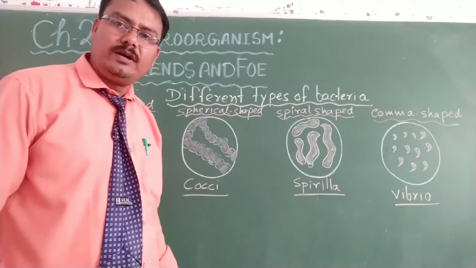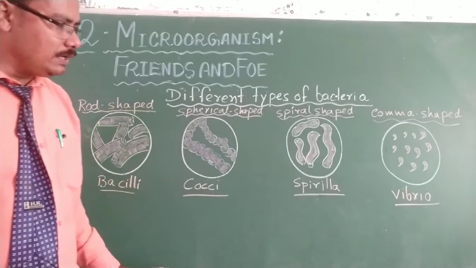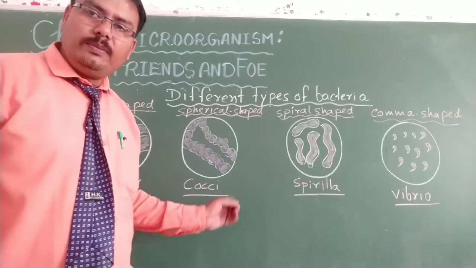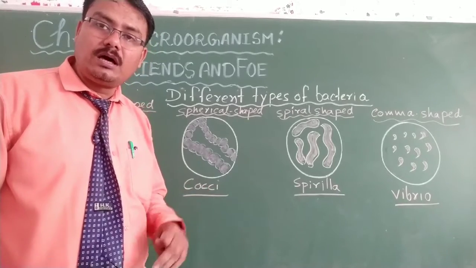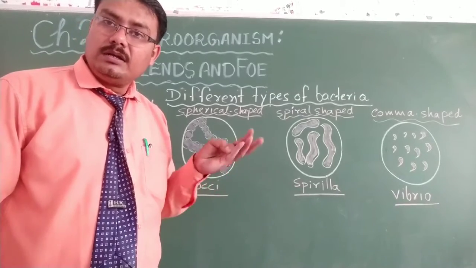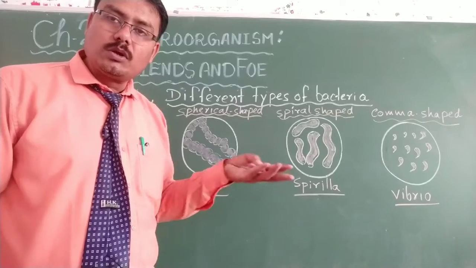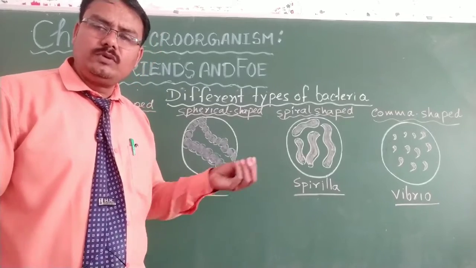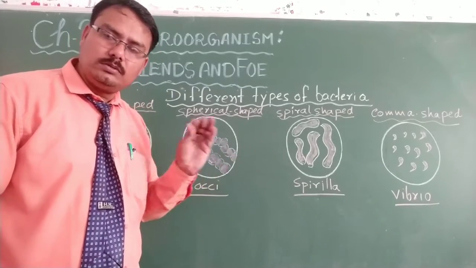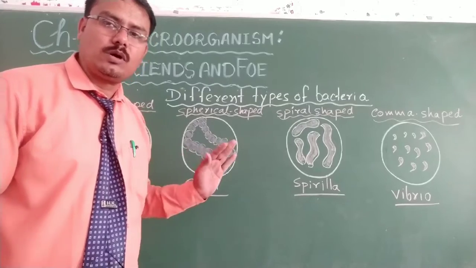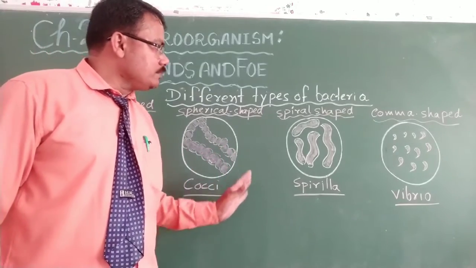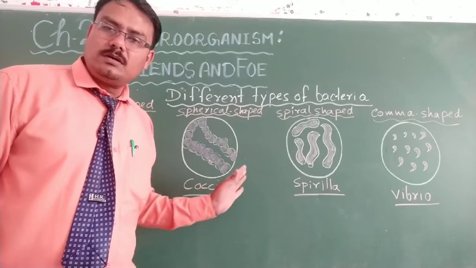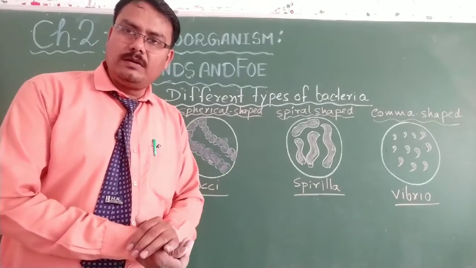There are 4 different types of bacteria, and I have already told you that the harmful diseases caused by bacteria are typhoid, tuberculosis, cholera. These are a few examples which I have given you to tell you about the harmful diseases caused by bacteria. Okay, students. So this is the first part of my video.